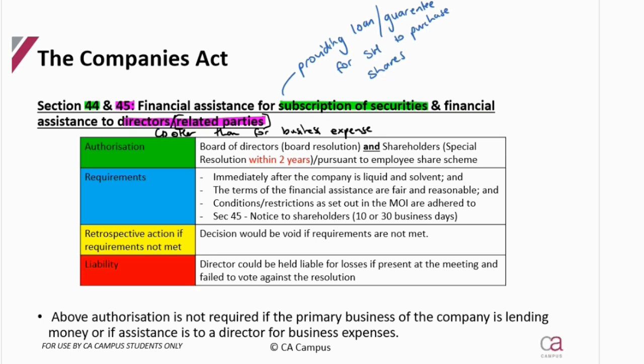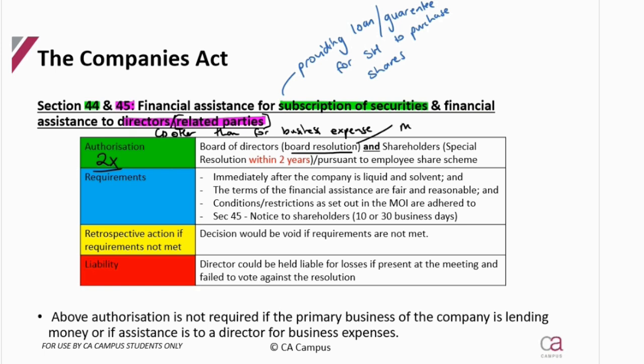So what is the authorization? If the company wants to give some sort of outflow of cash or outflow assistance, if it's going to affect the shareholders, the board needs to be responsible. If it's going to affect the directors, the shareholders need to be responsible. But because this is such a significant decision, both need to authorize. So we have to have 2 times authorization. The board needs to authorize and pass a resolution.